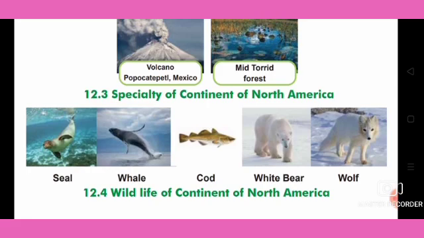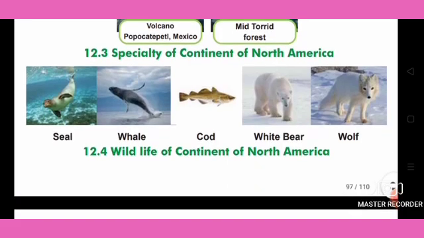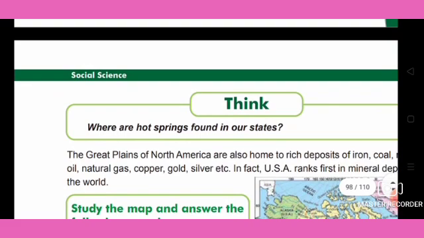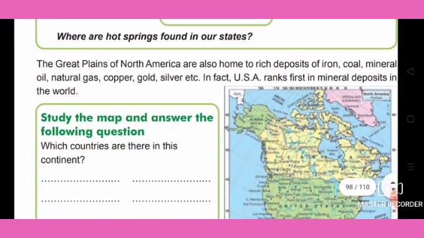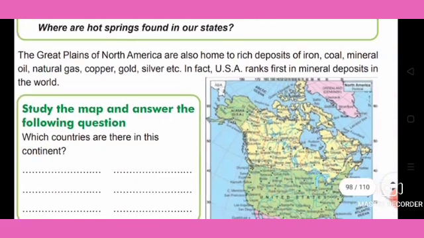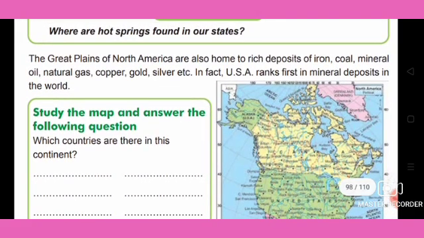Next we will see some of the wildlife of the continent of North America. Seal, whale, cod, white bear and wolf are some of the important animals. Then, where are the hot springs found in our state? You can think about that and do the work.